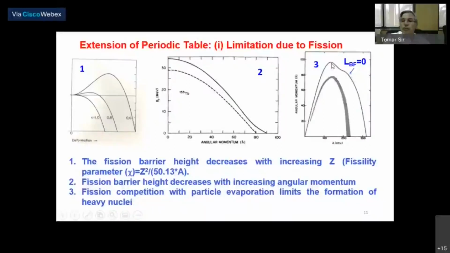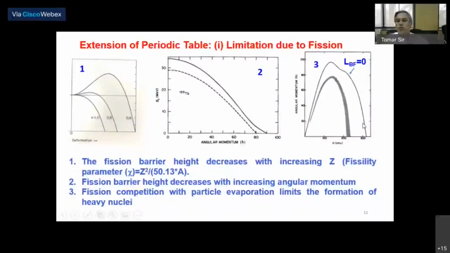What is the value of minimum angular momentum for which the fission barrier becomes 0? For a nucleus of mass number 100, at 65 ħ angular momentum, the fission barrier goes to 0. That means you cannot populate a nucleus of mass number 100 with angular momentum more than 65. For a nucleus of mass number 200, the fission barrier becomes 0 for angular momentum, let us say 90. And for mass number 300, the fission barrier becomes 0 for angular momentum of about 20.